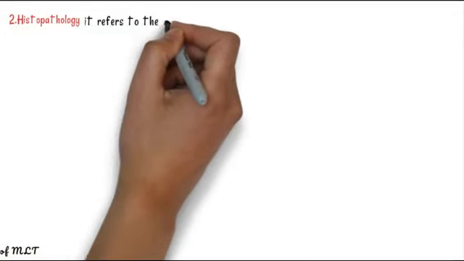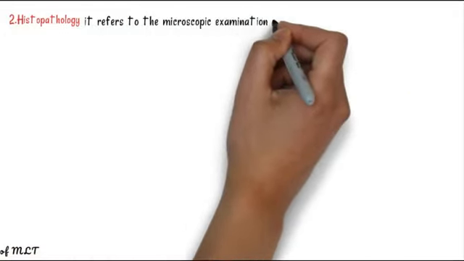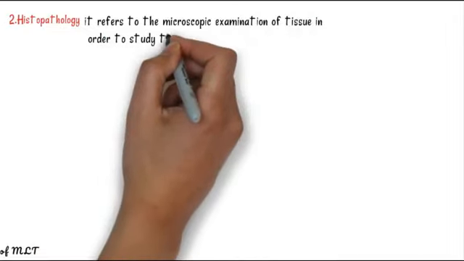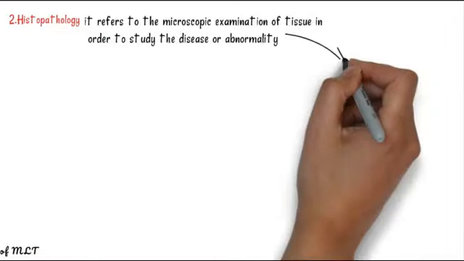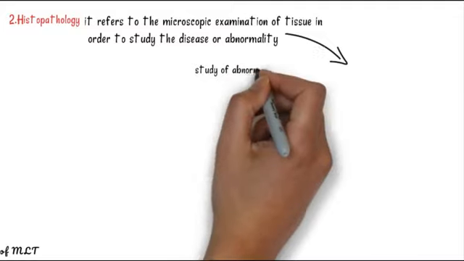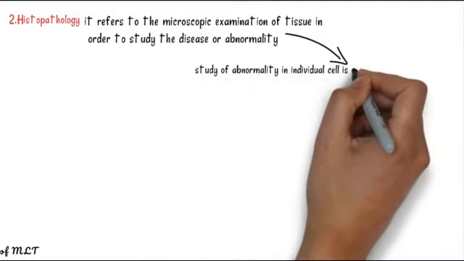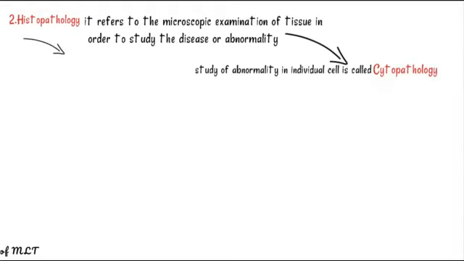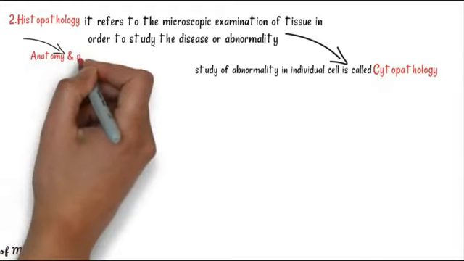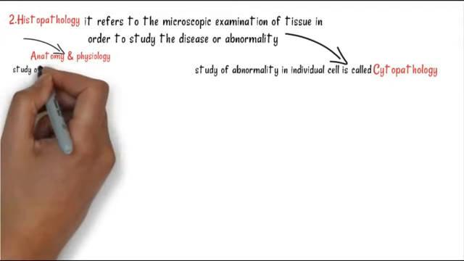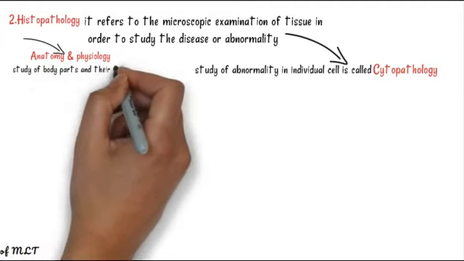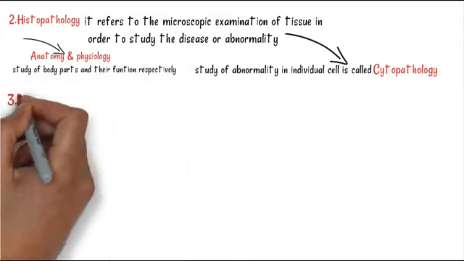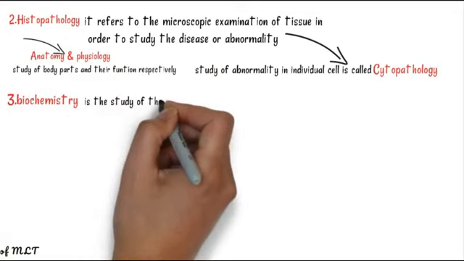Now another term is histopathology. It refers to the microscopic examination of tissue in order to study disease or abnormality. Another term is cytopathology: the study of abnormality in individual cells is called cytopathology. The study of body parts and their functions is known as anatomy and physiology respectively.